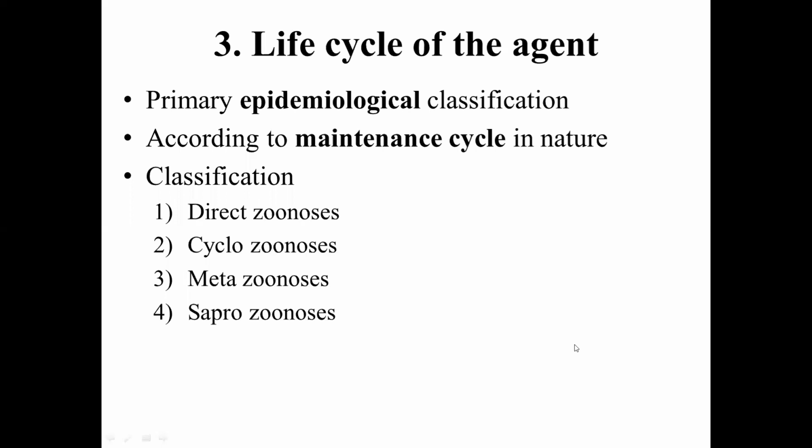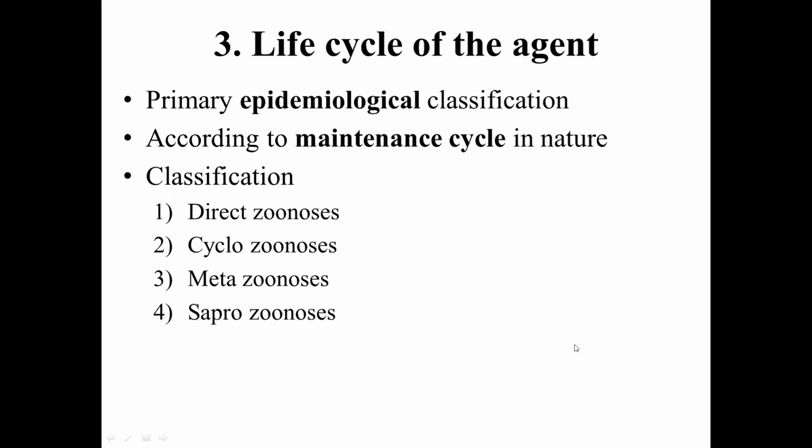Okay, environment is a major determinant that is associated with the transmission or epidemiology of that particular zoonotic infection. Such kind of infections, we call them as saprozoonosis. Clear? Direct zoonosis, entire life cycle is completed in only one type of vertebrate host species.